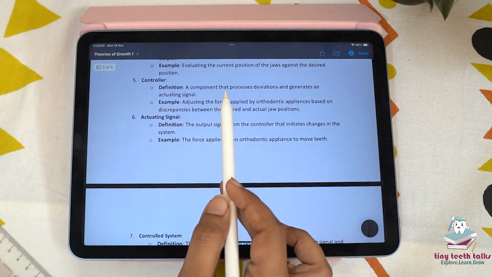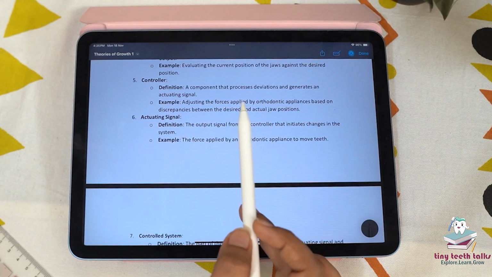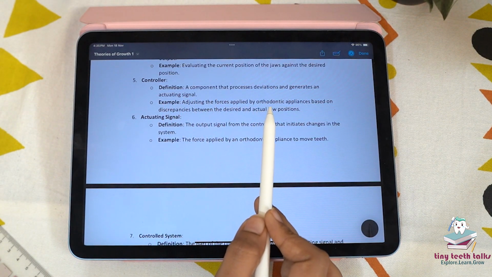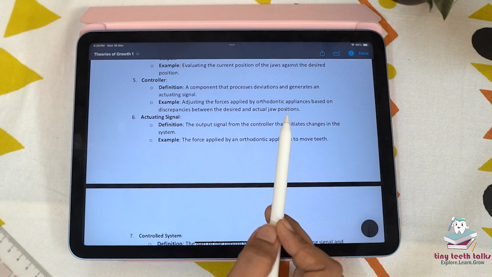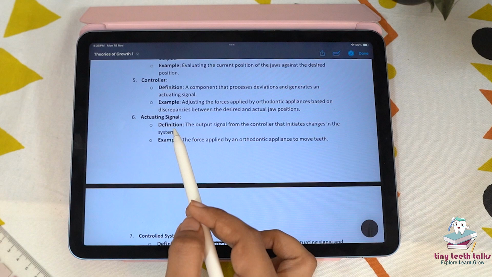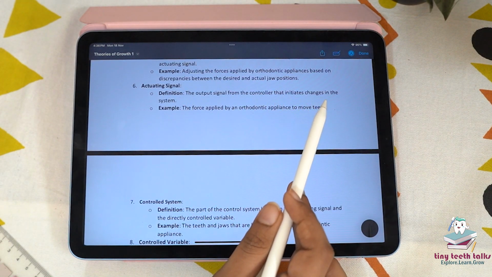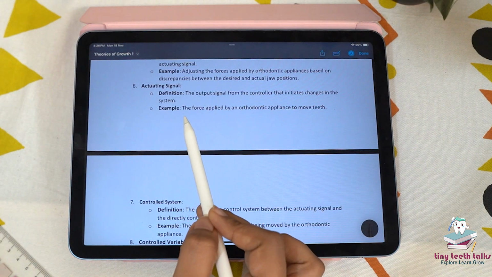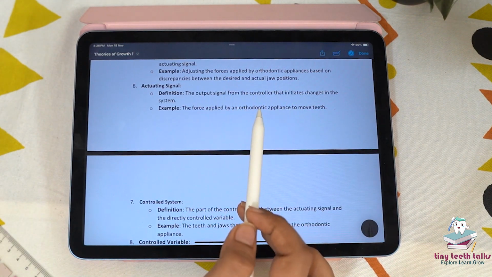Then controller, a component that processes deviations and generates an actuating signal. So adjusting the forces applied by the orthodontic appliance based on the discrepancy between the desired and the actual jaw positioning. Actuating signal, so the output signals from the controller that initiate the changes in the system. For example, the force applied by an orthodontic appliance, they are the actuating signal.